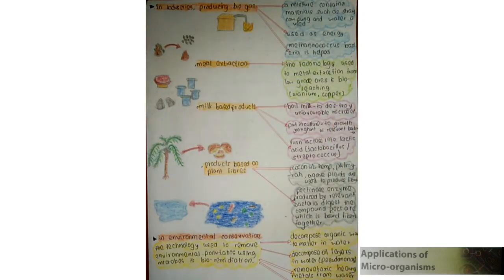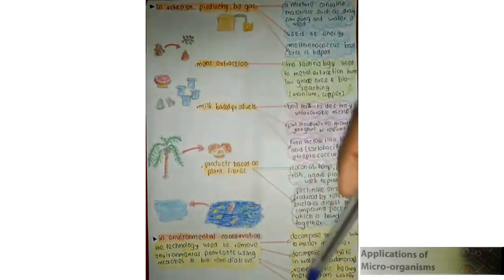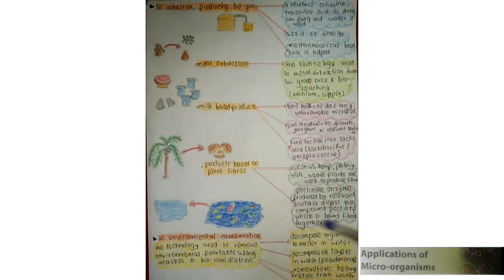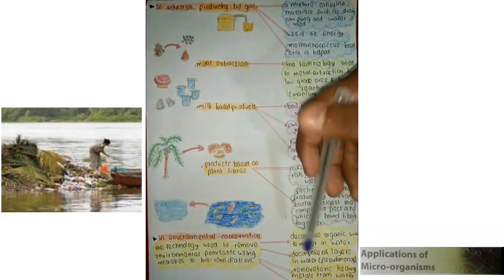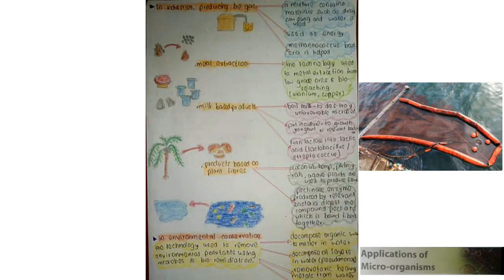Then we're going to talk about the environmental conservation field. In this topic, firstly we discuss bioremediation. Bioremediation is the technology used to remove environmental pollutants using microbes. There are some instances of bioremediation. The first one is decomposing organic waste matter in water. Another is decomposition of oil layers in water.